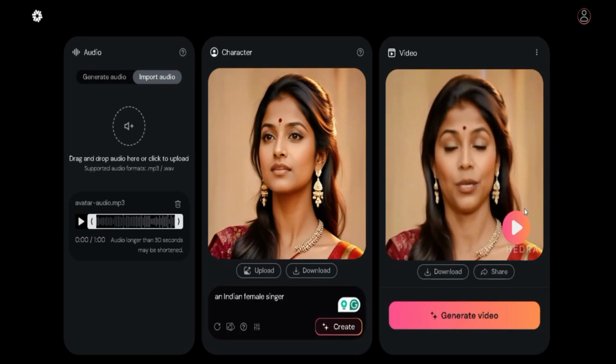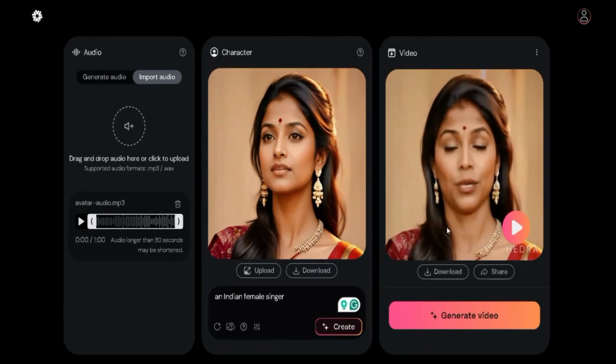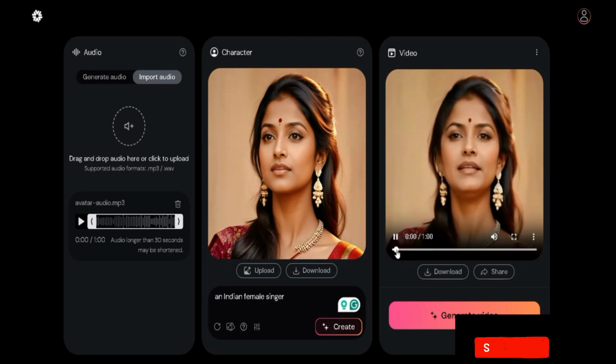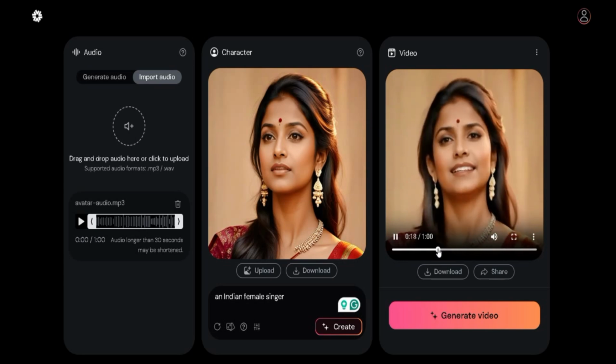So guys, what do you think? Is it the Indian one that is having a good lip syncing or what? Because as you can see, the lip syncing over here is very cool, and at the same time, the head movement and everything is very good. It's showing that she is singing a song. So this AI tool has done every single thing that it's got to do in creating a video with just a song. Guys, it's really very good.